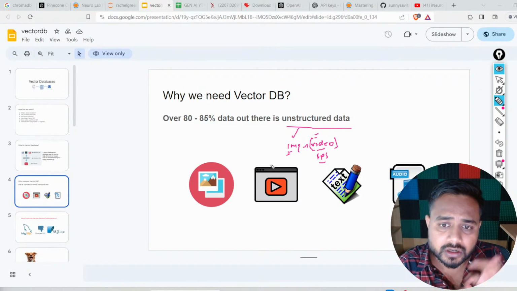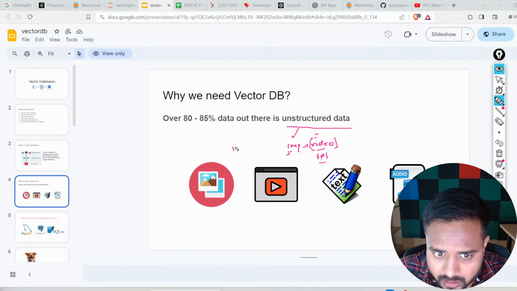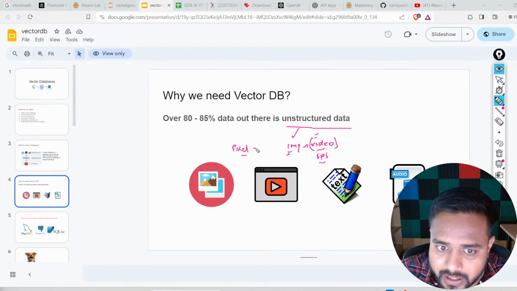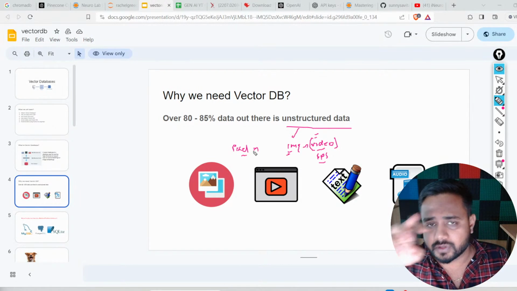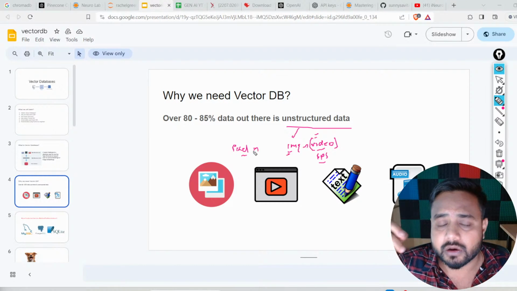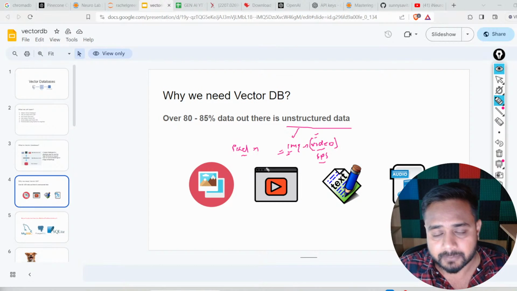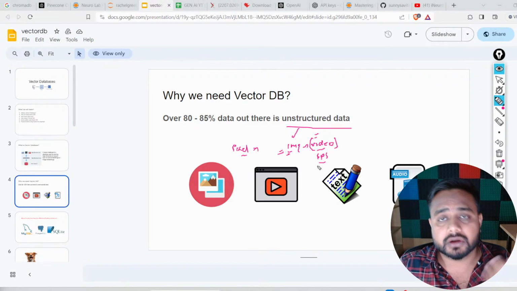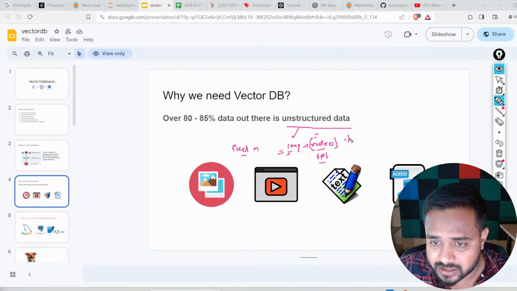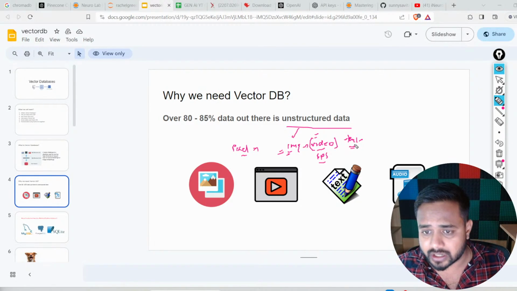The image data comes under unstructured data, where we have pixels which we collect in the form of a grid. Pixel values usually range from 0 to 255. Got it? So that is what images are. Now, if we talk about unstructured data, the text I am writing also comes inside unstructured data.